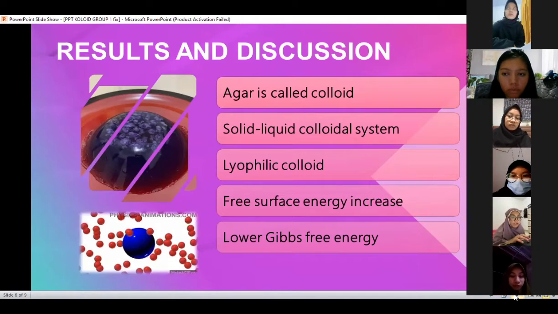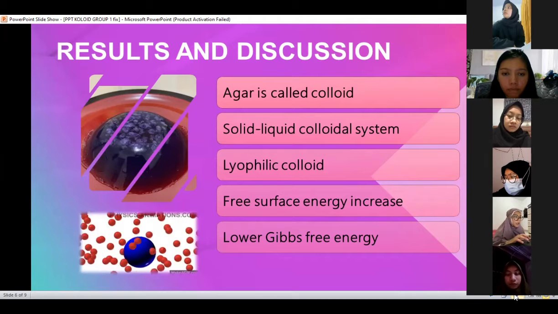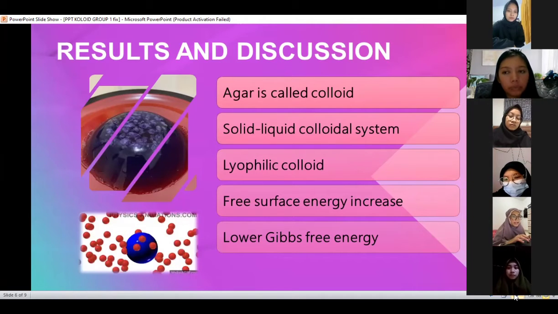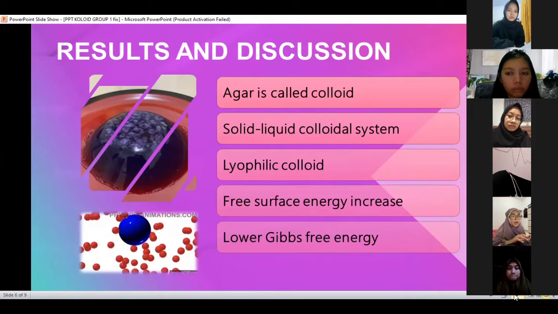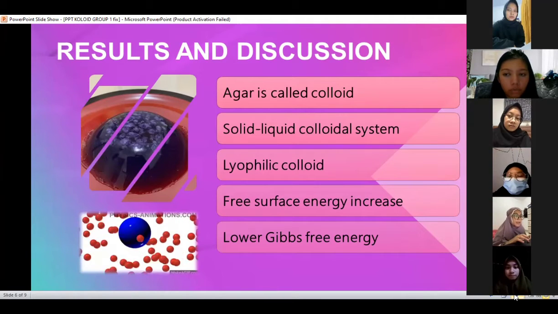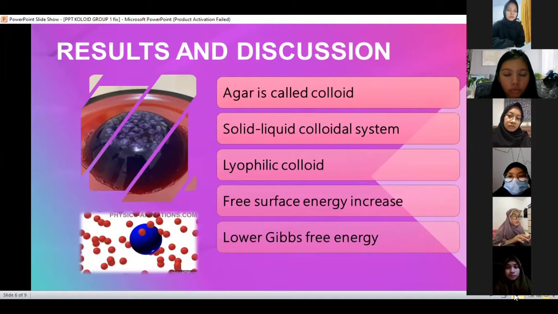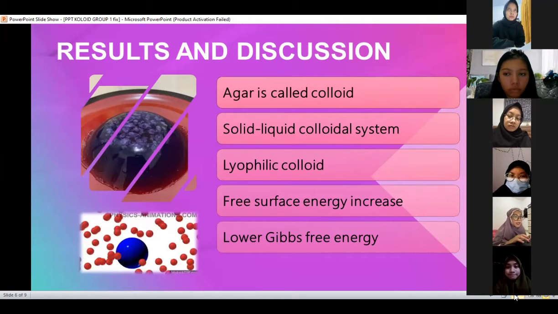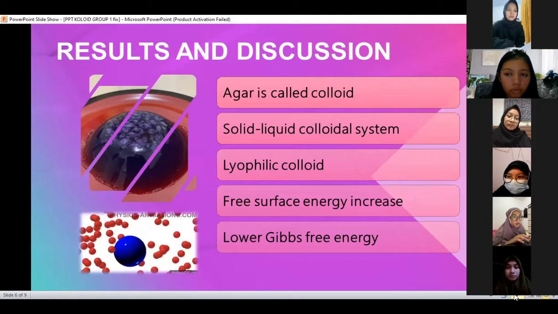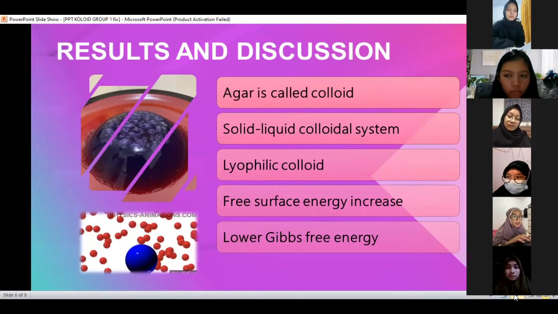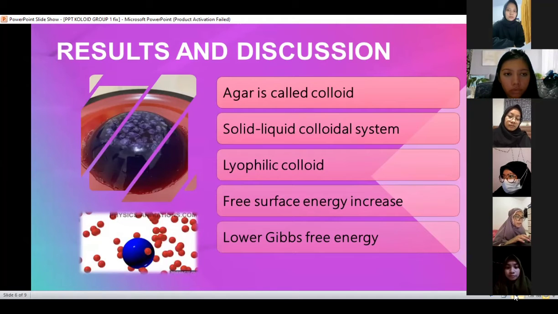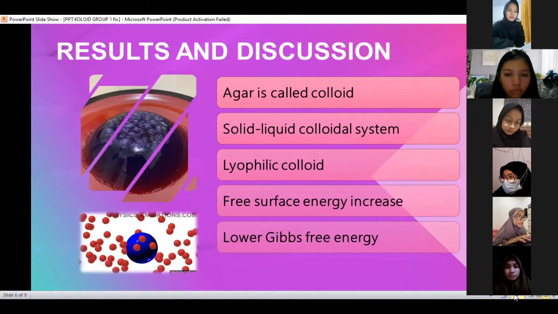The spontaneous formation of a lyophilic colloidal system occurs because the free surface energy increase associated with bringing the macroscopic phase into the dispersed state is compensated by the gain in free energy due to participation of the forming particles in Brownian motion. For lyophilic colloid, this stability occurs because the solution is thermodynamically stable. The solution has a lower free energy than the dispersed components.